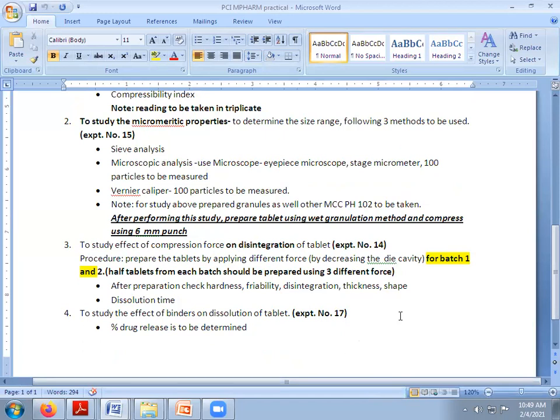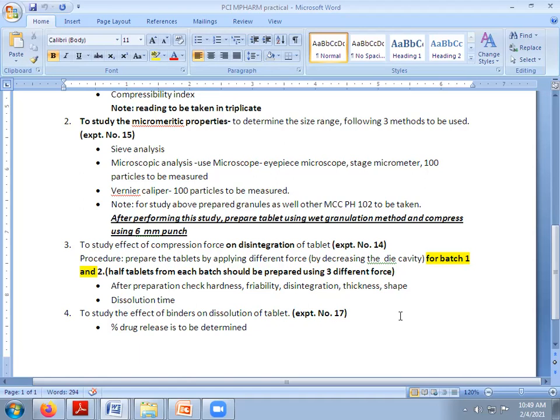There is a knob on the left hand side of the machine. The lower roller will move up and down, and by moving up and down, we can manage the compressional force. Everybody has to listen carefully. How will we perform this practical?